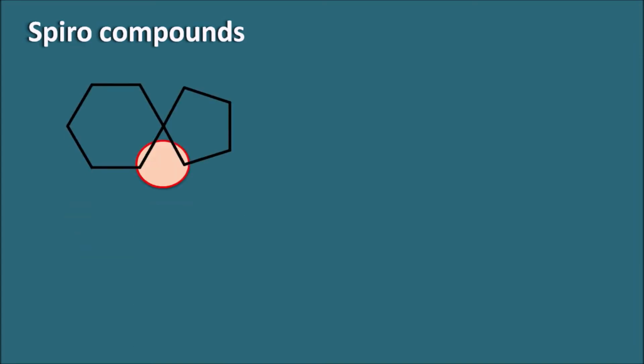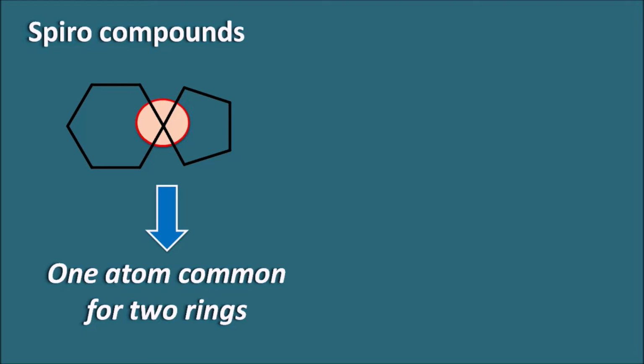For example, this is the one of a spiro compound, and here you can see that one atom is common for the two rings and the two rings are connected with a single atom. So such type of compounds are called as spiro compounds, and here the spiro compound is formed by the cyclohexane ring system as well as cyclopentane ring system. Similarly, we can also have the other spiro compounds.